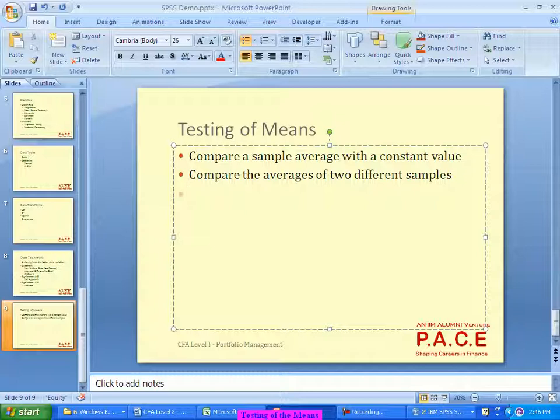Wipro returns. Now if I have to disprove it, I have to take some data of Infosys, I have to take some data of Wipro, calculate the averages on the samples, and based on that use an appropriate statistical test to make a generalized conclusion, right? So if my scenario is comparing the averages of two different data,